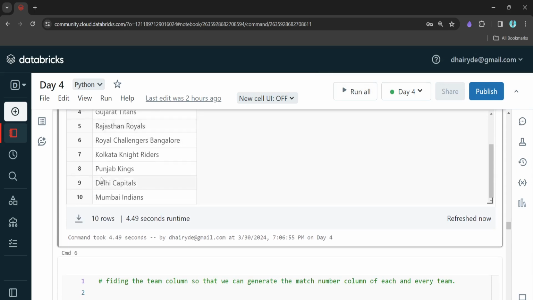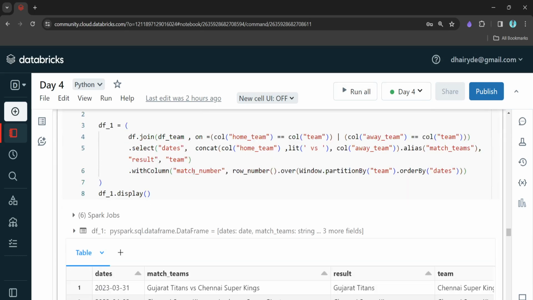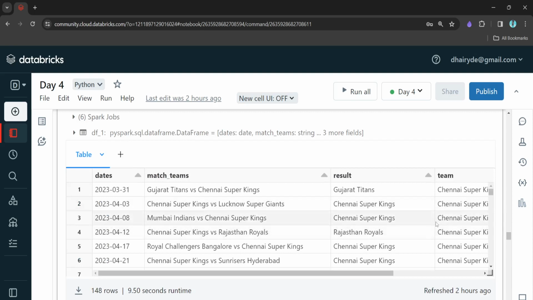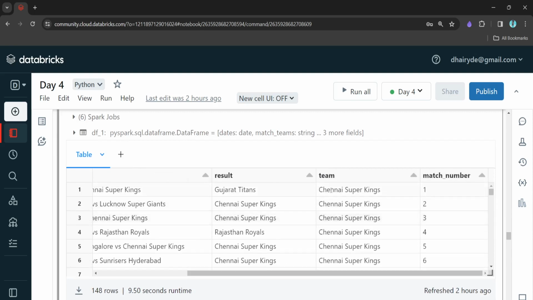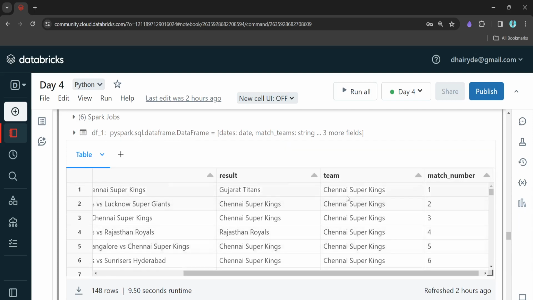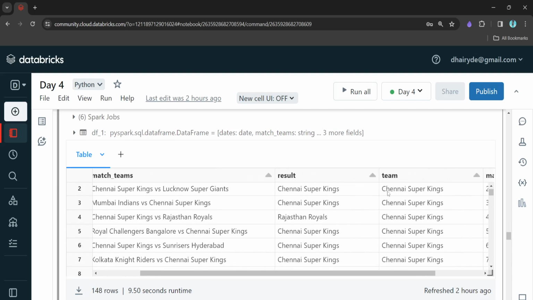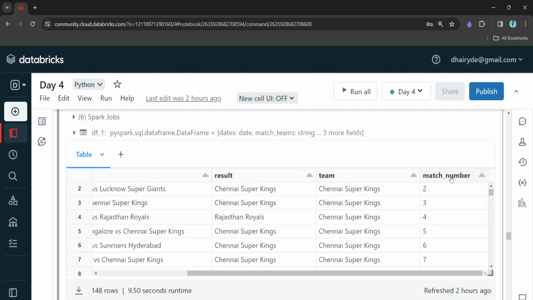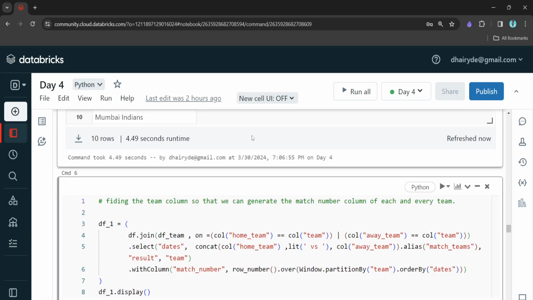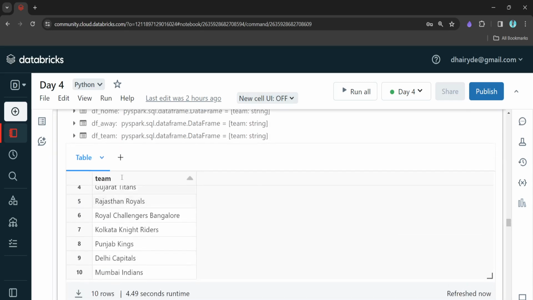Now the next thing is to generate the team column. The team column will represent data like this. Here, Chennai Super Kings has played 16 matches, so we will get data from here for each and every team. Why is it important to generate? Because we want to generate the match number or row number for each and every team, and there is no such column which represents a team.